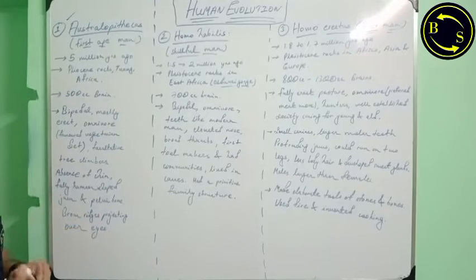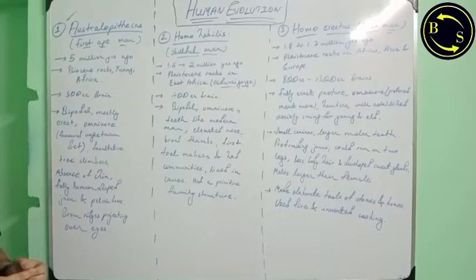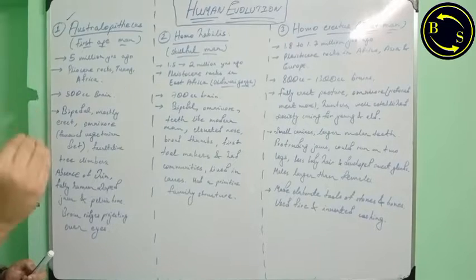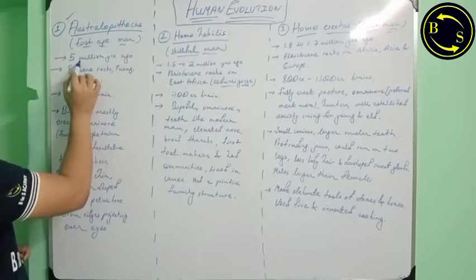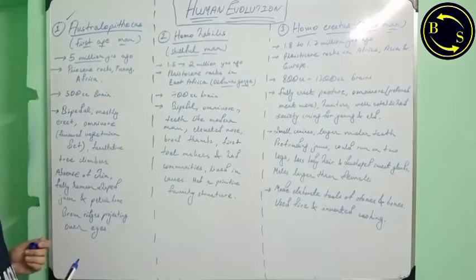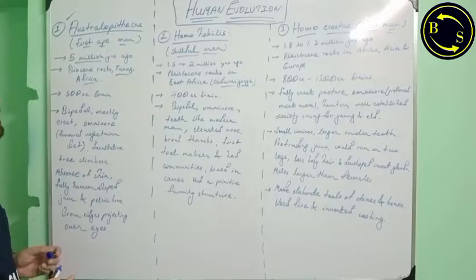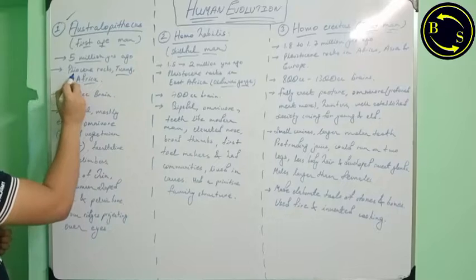Why ape men? Because they carried some characteristic traits common to chimpanzees, gorillas, etc., because they were derived directly from the common ancestor of apes and humans. So they had some ape-like characteristics. They existed 5 million years ago. Their fossils have been found from Tuang in Africa. Tuang is near Ethiopia, and they existed during the Pliocene period.